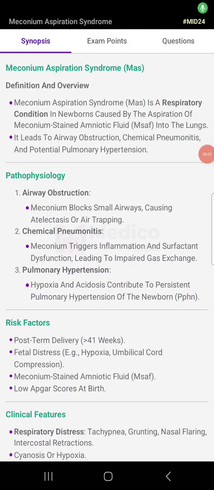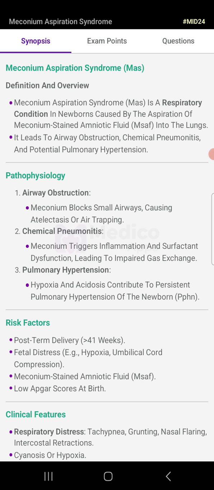Meconium aspiration syndrome, the definition and the overview. This is the respiratory condition in the newborn caused by the aspiration of the meconium-stained amniotic fluid into the lungs. It leads to airway obstruction, chemical pneumonitis, and potential pulmonary hypertension.